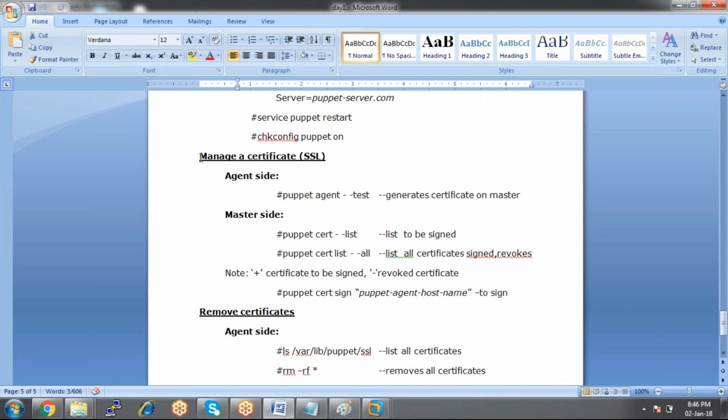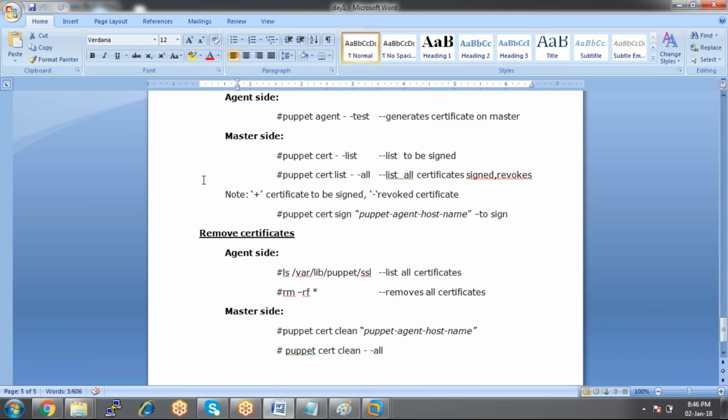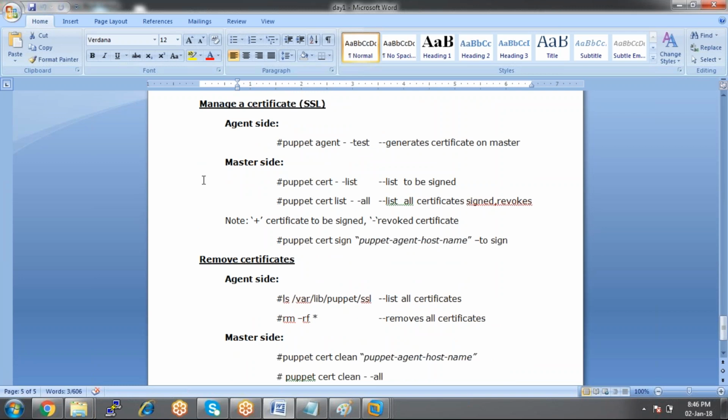Now we have the server ready as well as the client machine ready. What is the next step? We need to send a certificate from the client machine to the server machine, so that the server can identify this is a recognized client machine. How do we do that? First we need to send a certificate onto the server machine.